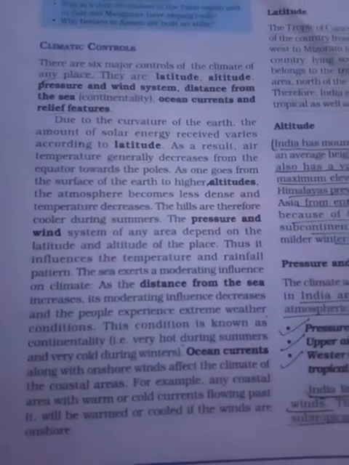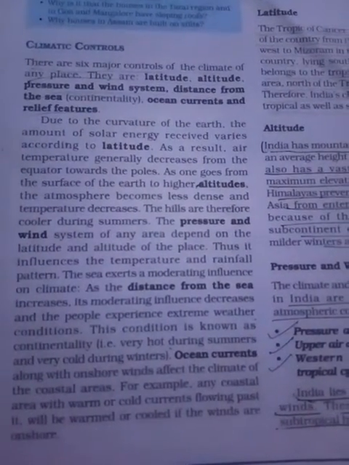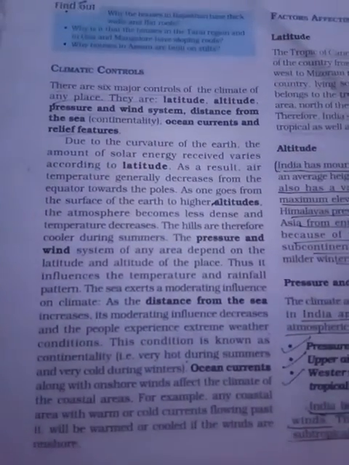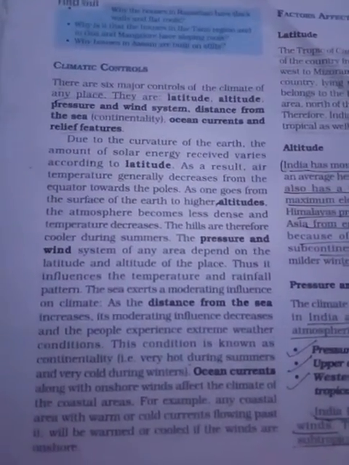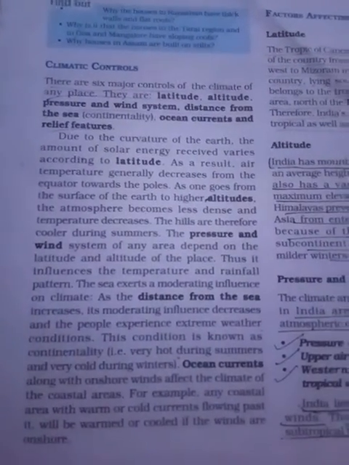Look here, ocean current along with onshore wind affects the climate. With the help of ocean current, coastal areas get a nice climate, so there is not that much difference in the coastal area.